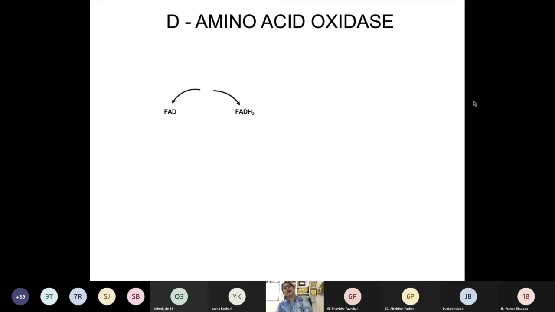Definition ये ना हम बोलते हैं कि proteins are biopolymers of L alpha amino acids. Okay, but still in our body the concentration of this enzyme D amino acid oxidase is more. Now why? Because these D amino acids are formed in our body as a result of metabolism, or certain pathways of catabolism, we get synthesis of D amino acid. Second thing, even from the food, mostly from the vegetarian diet,